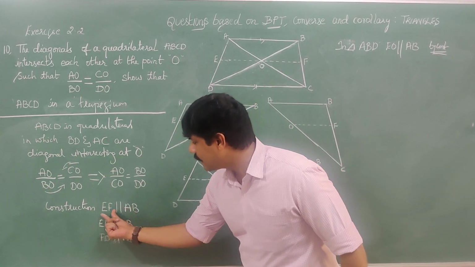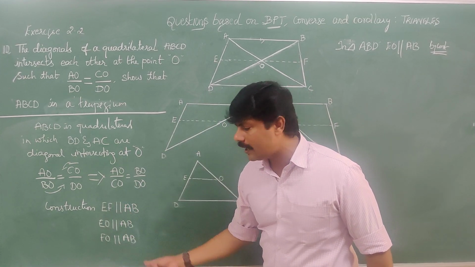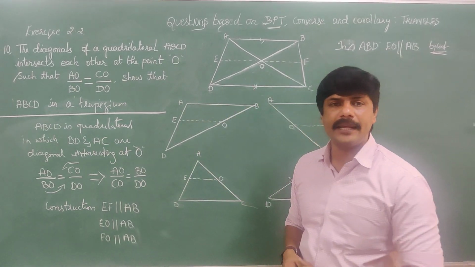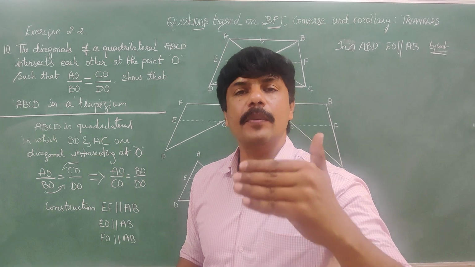Here I have told that EF is parallel to AB. When EF is parallel to AB, EO is also parallel to AB. If EO is parallel to AB, then you can apply the basic proportionality theorem.